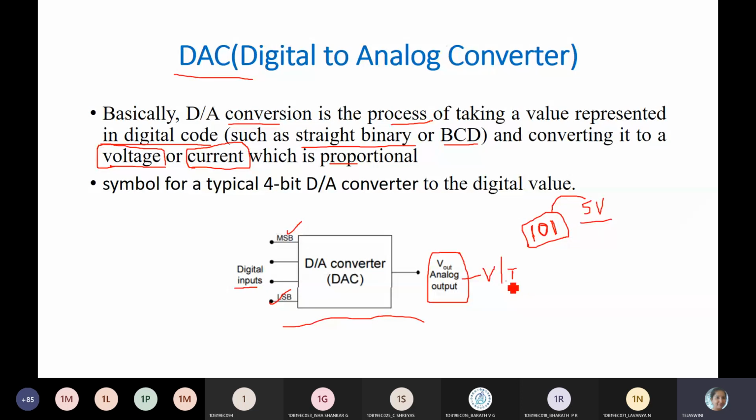This is clear now. This is the 4-bit D to A converter. The input has to be 4 bits, like 1010. You're going to feed this, where this is the MSB and this is the LSB. The equivalent analog output is going to be generated for this binary value, represented in voltage or current.